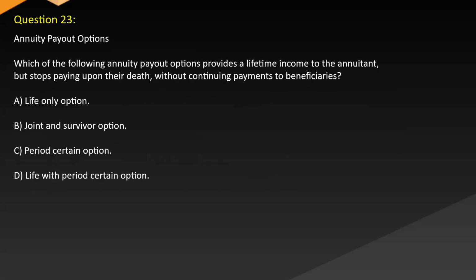Question 23. Annuity payout options. Which of the following annuity payout options provides a lifetime income to the annuitant but stops paying upon their death without continuing payments to beneficiaries? A. Life-only option. B. Joint and survivor option. C. Period certain option. D. Life with period certain option.